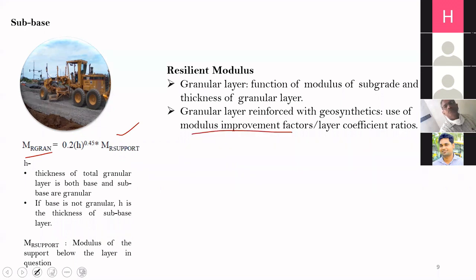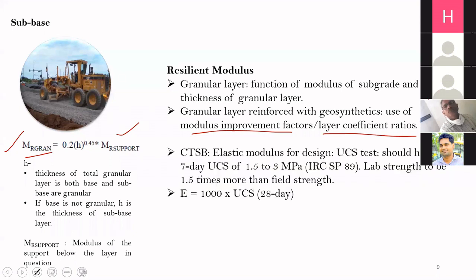This you will get from IRC-SP 59, based on the type of geosynthetic you are using. So you will use this equation and then increase the modulus by multiplying it with the modulus improvement factor suggested in IRC-SP 59.